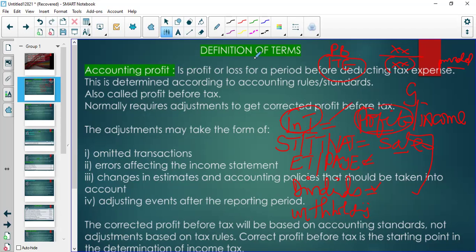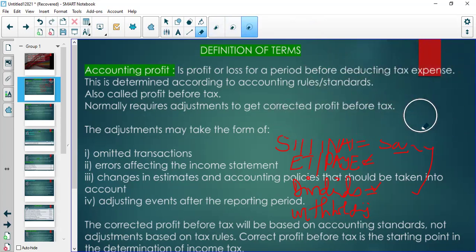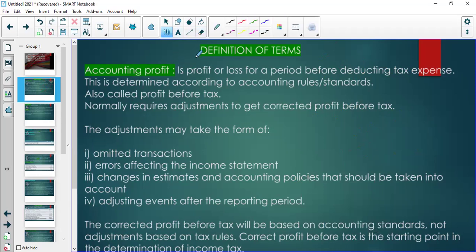Brilliant. So now let us begin from where it starts. Let's go back to the source of all this. So we said the income tax expense, which you see in the income statement or the statement of profit or loss and other comprehensive income.